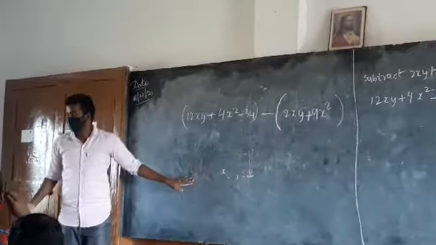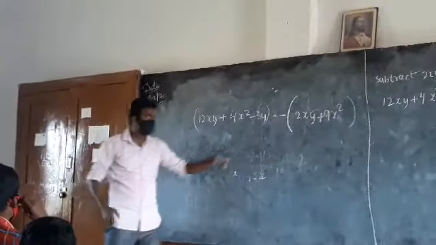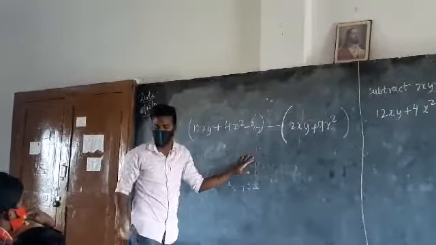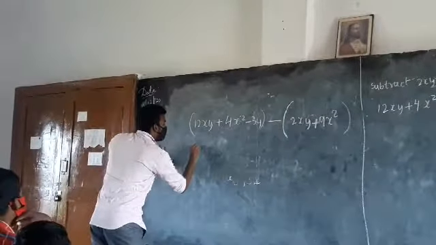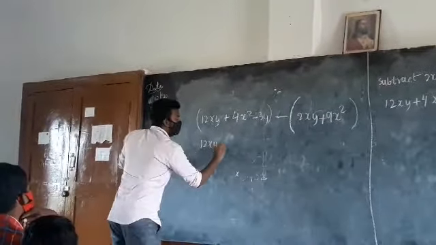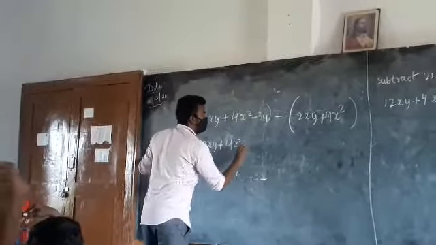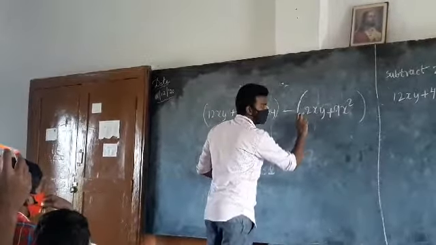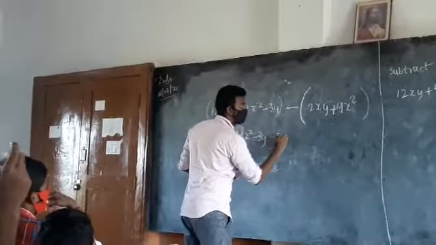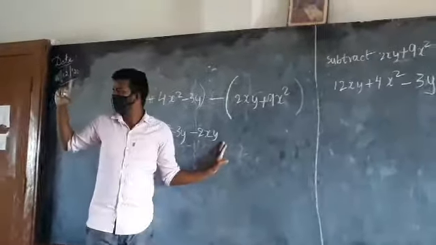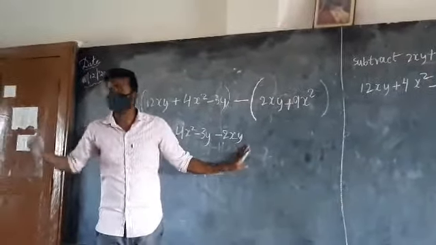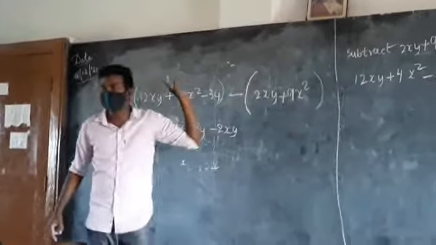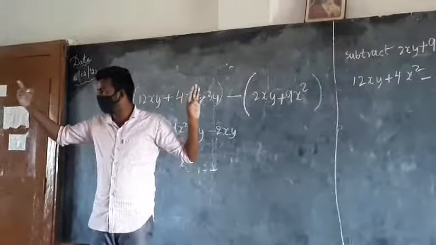Now, what is the difference between addition and subtraction? It is just a minus symbol. You take out that and clear that with one simplification method. Just write this as it is. 4x square minus 3y minus into plus minus 2xy. Using the distributive property, you are going to multiply this minus 2 with each and every term present in the second expression. Understood? Distributive property.